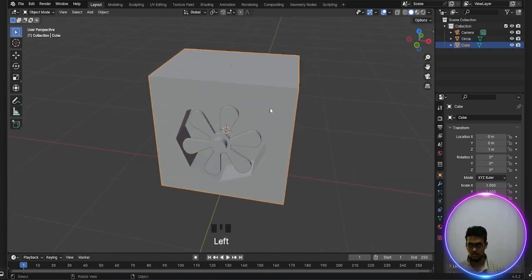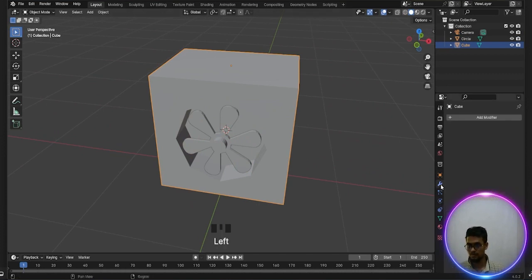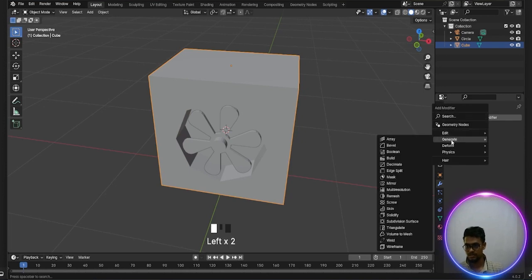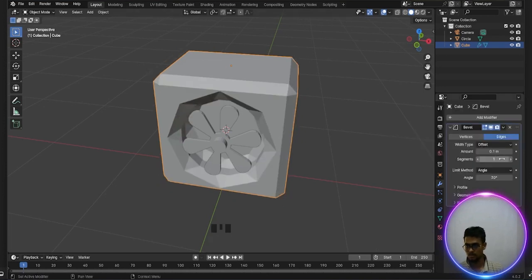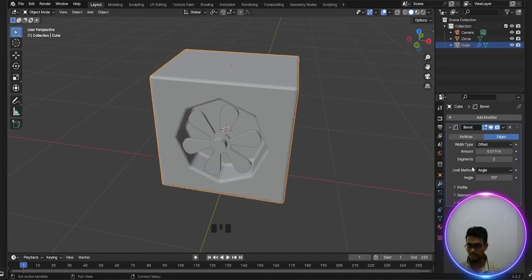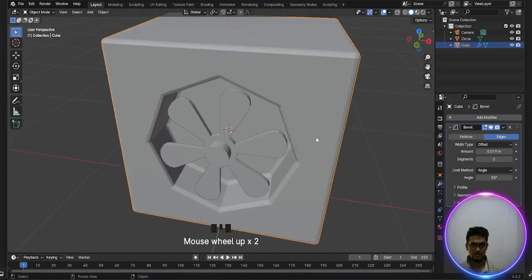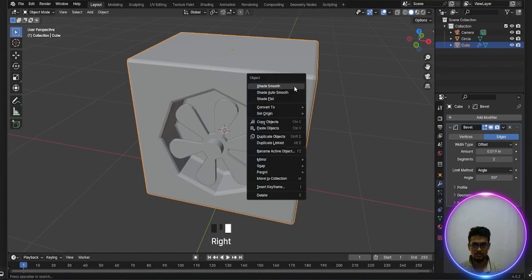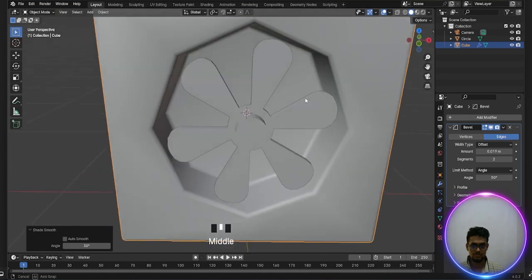Now select the cube and go to add modifier, generate, and select the bevel. Okay, segments 2 and amount 0.019. Done. And angle, most probably 50 is enough. Okay, now right click and shade smooth. Done.